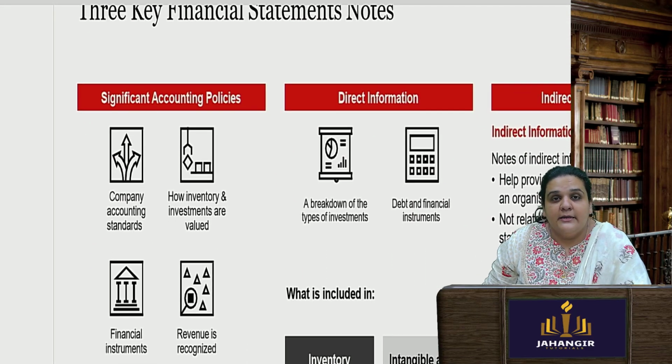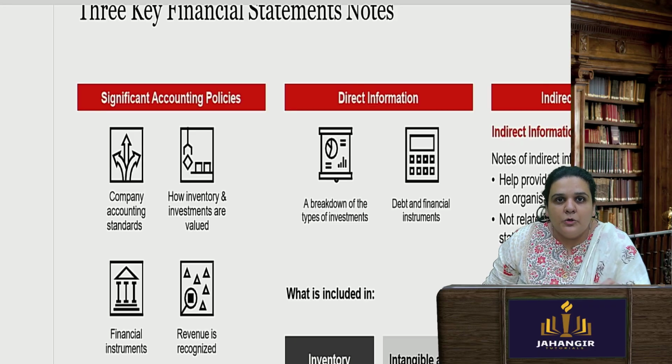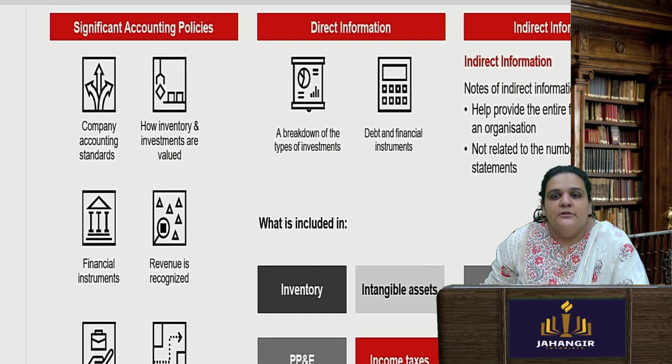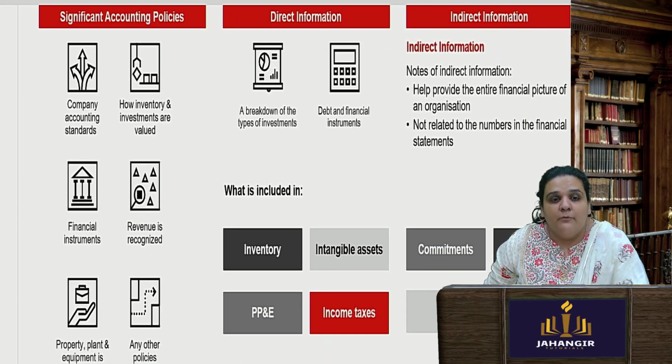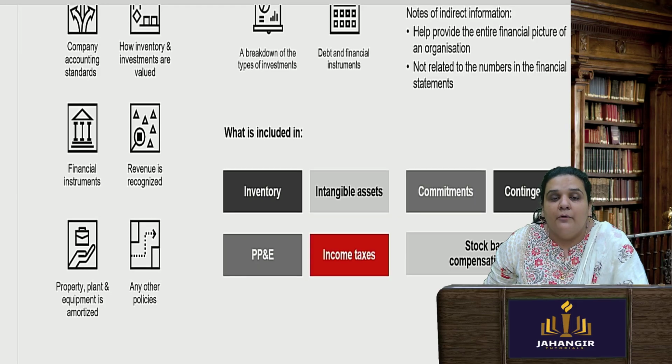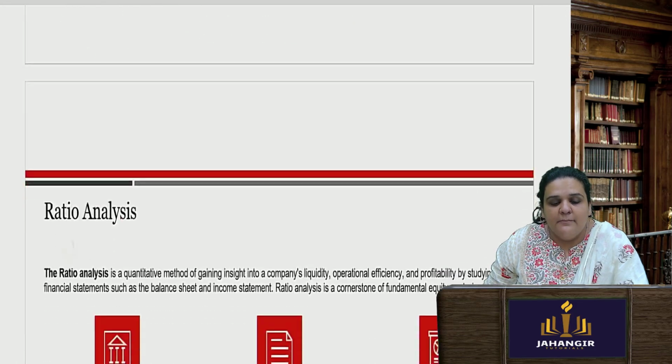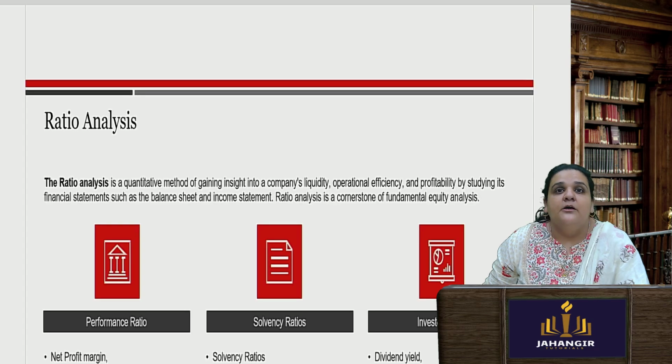Say non-current assets, they have said note 9. Go to note 9 and see what all is there. You will be able to understand accounting policies, how inventory and investments are valued, breakdown of investments, debt and financial loans, from where you have taken this financial loan, how your revenue is recognized, income tax, everything, when you go and see the notes.